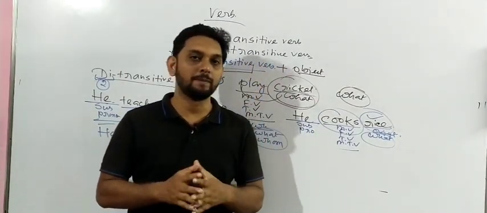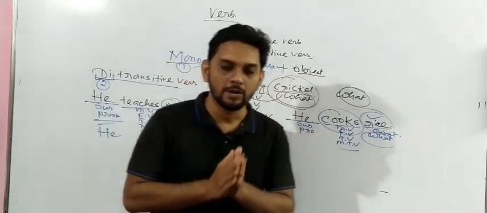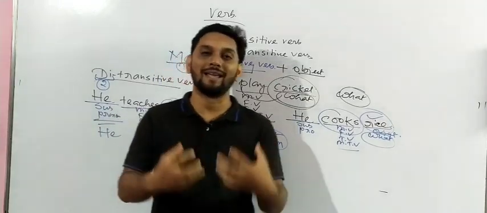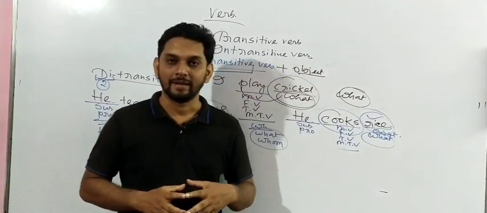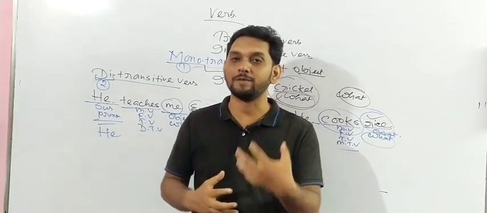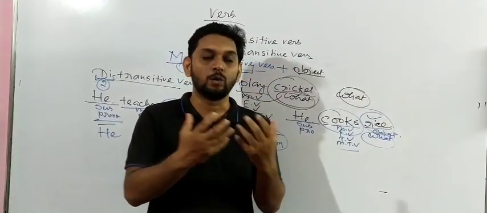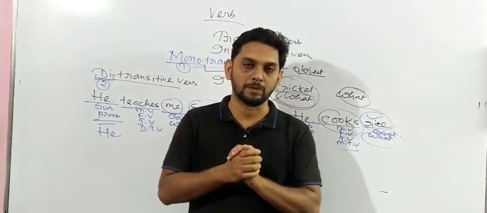And the third one, helping verb, has been divided into 2 parts: primary helping verb and modal helping verb. So what I want to say is that you have to have clarity about the verb portion. As long as you don't have clarity about the verb portion, you can't go the extra mile in your career. So I have discussed all those important sections.